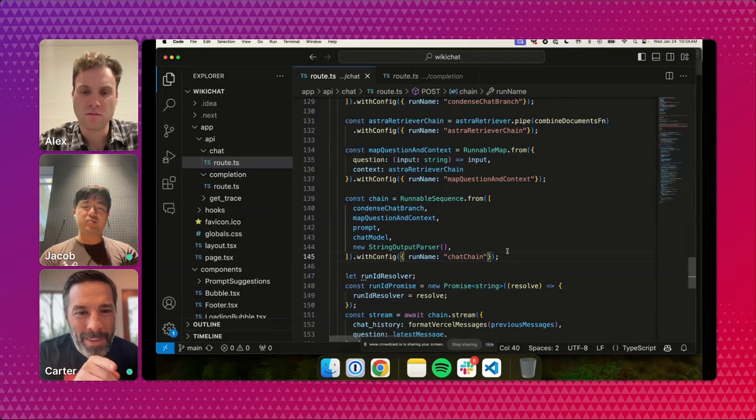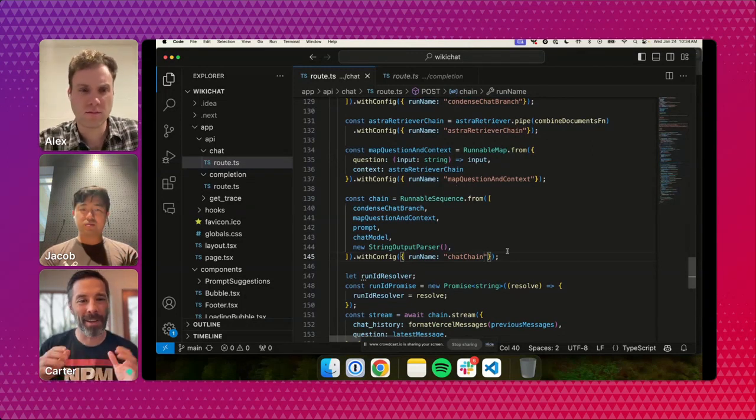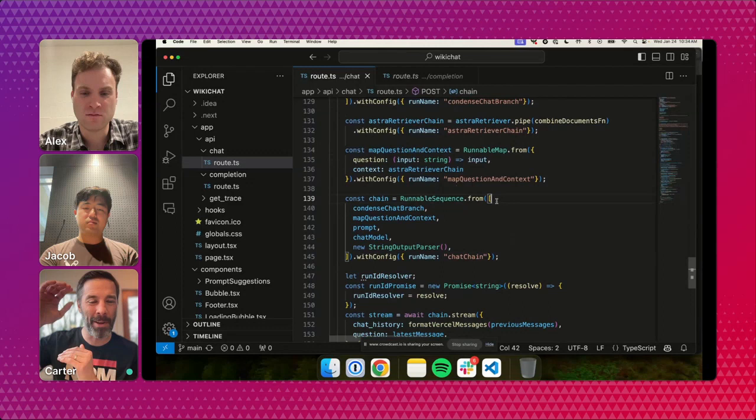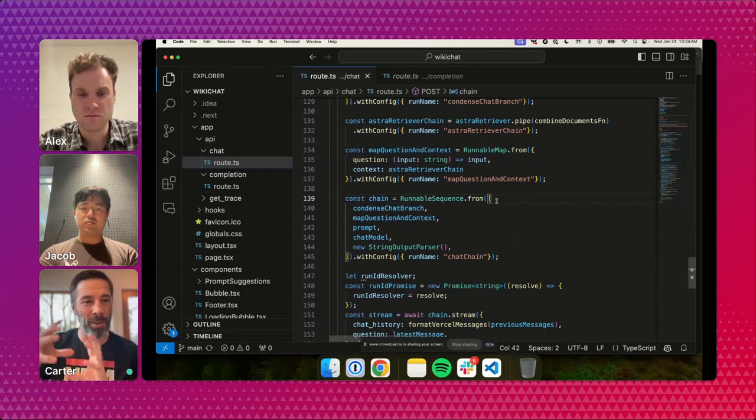So basically, lines 139 to 145, you all should think of that as the LangChain program. That is the program that you're setting up for LangChain, and then that sequence starts to execute. There are a bunch of really interesting rules about how it executes and how that information gets logged. But it's pretty cool.